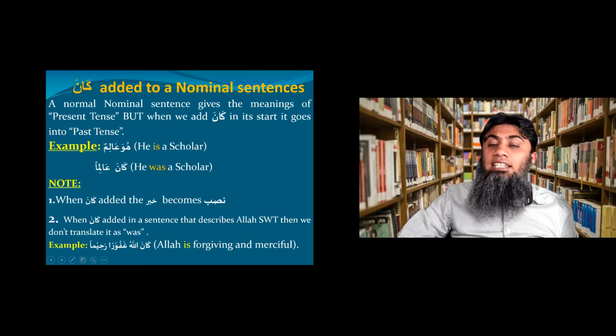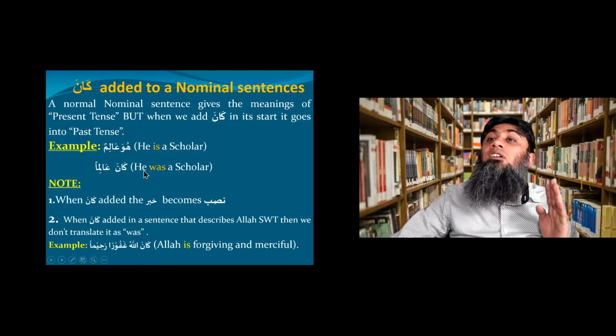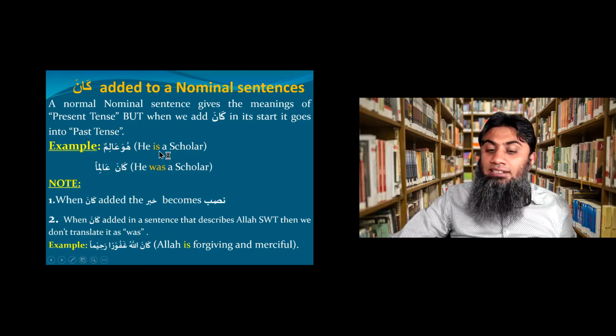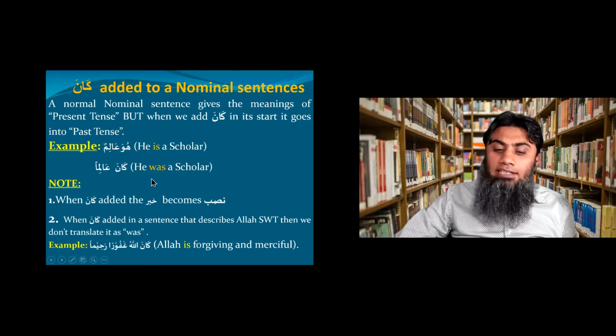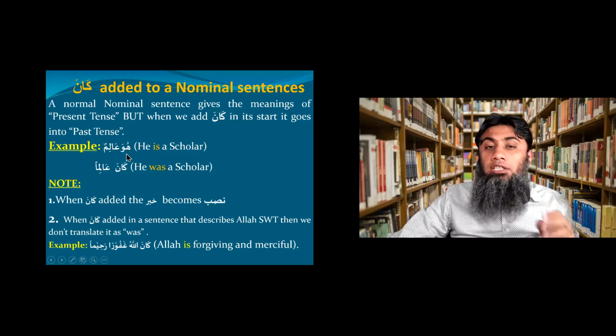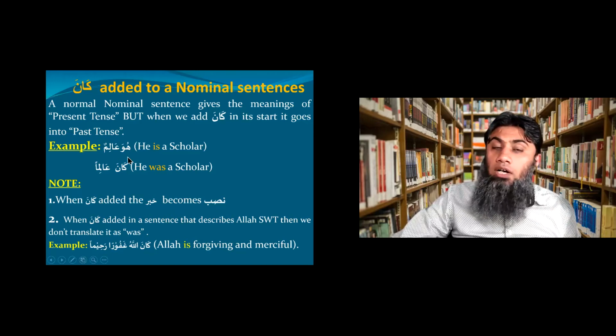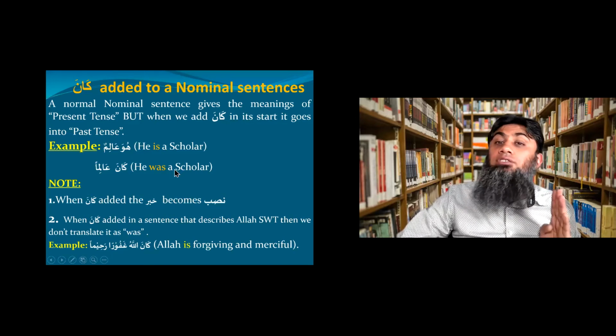Huwa alimun, he is a scholar. But kana aliman, he was a scholar. You see, this is the change that takes place from is to was. Now you may be thinking, what happened to this huwa? Inshallah, I'll explain to you in a few minutes. So huwa alimun, but when you added kana, aliman, he was a scholar.